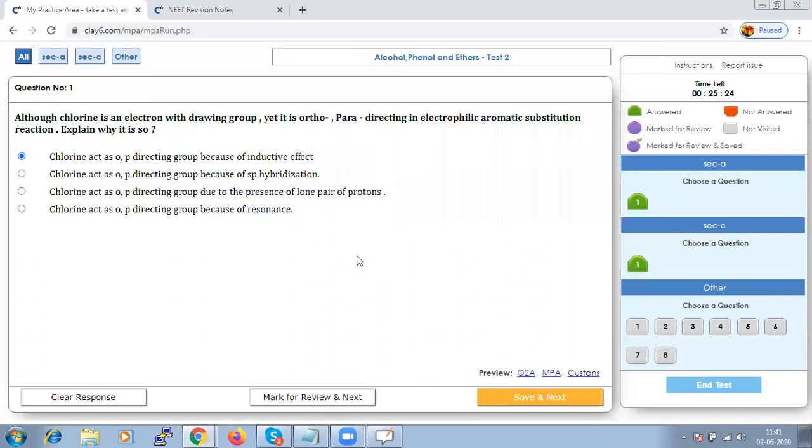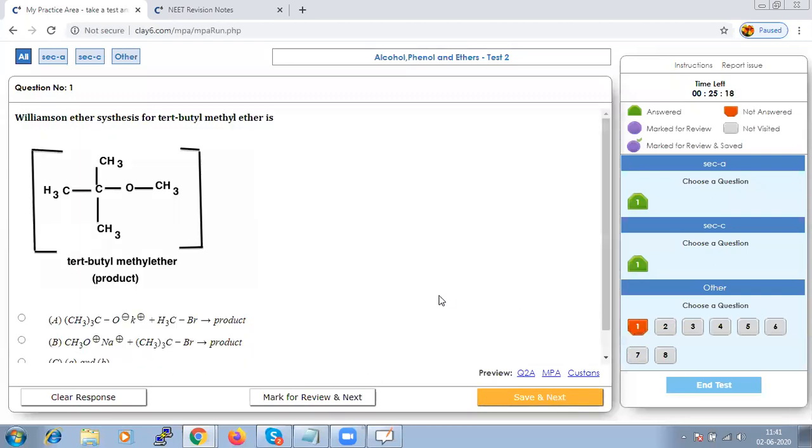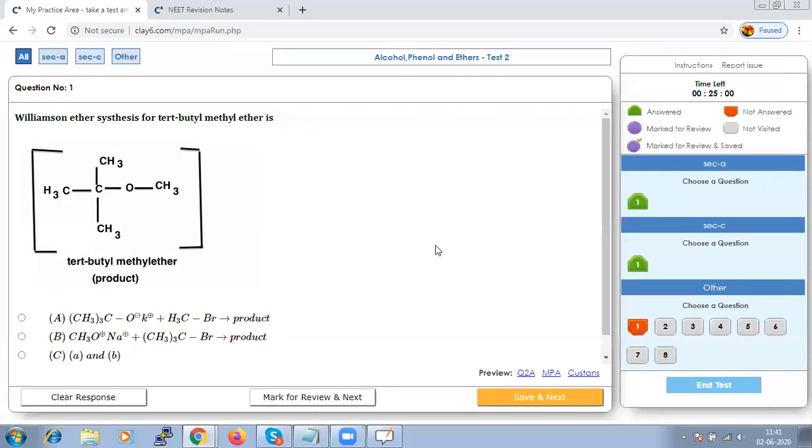The next question: what should be the product of the Williamson synthesis for tertiary butyl methyl ether?